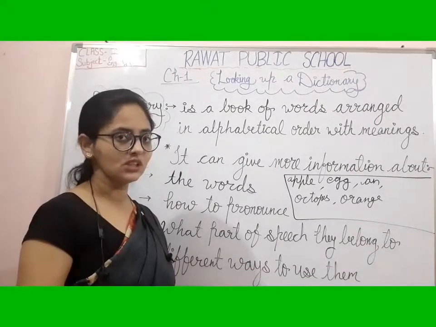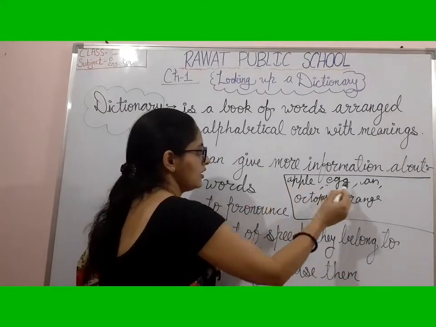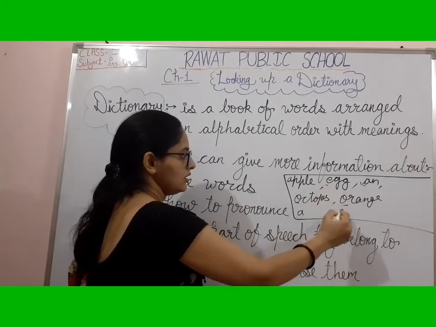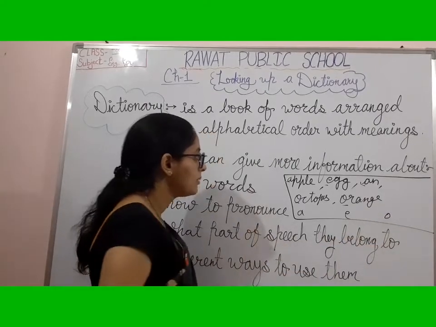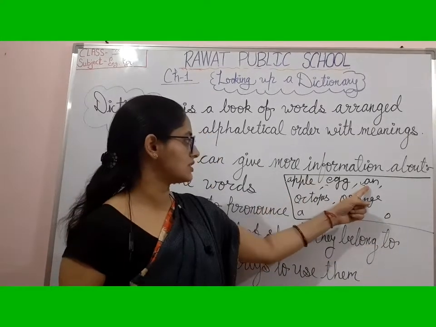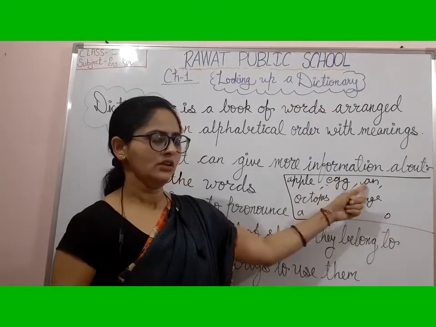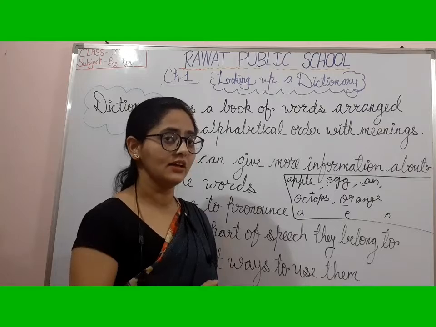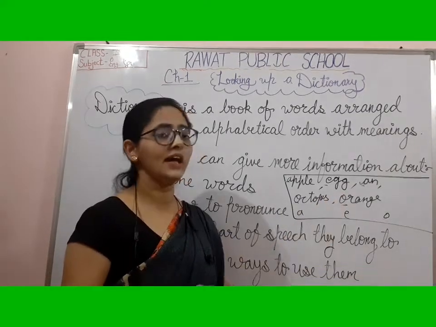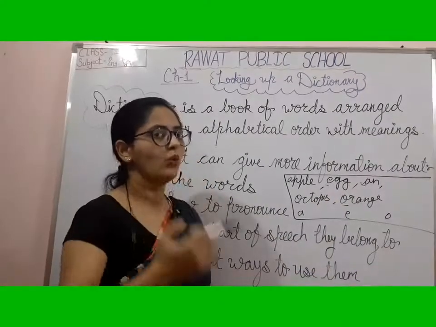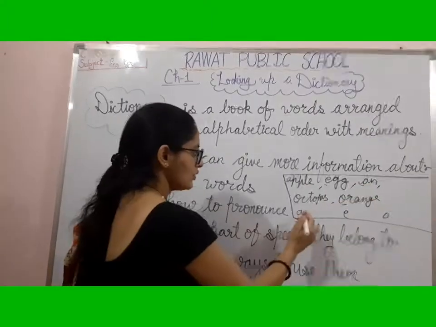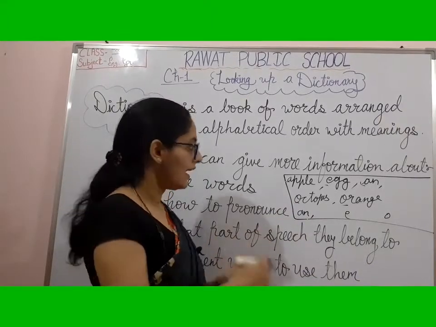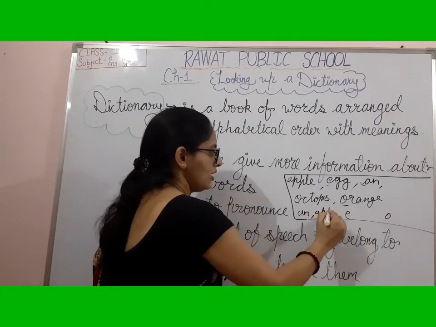So first you will see the first letter. Alphabetical means A will come first. Then E will come, then O will come. But in A also there are two words, apple and ant. P, N. So tell me what comes before, N or P? What comes first in alphabetical order, P or N? M, N, O, P, so N comes first. So in the dictionary you will find the meaning of ant. After that you will find the meaning of apple.